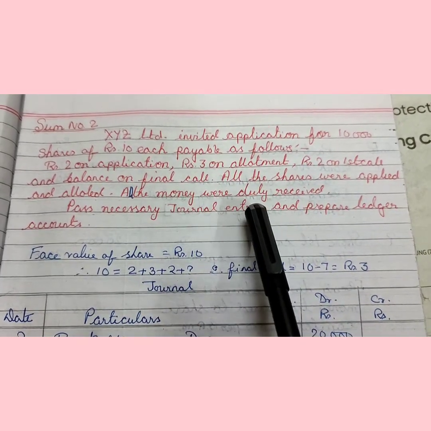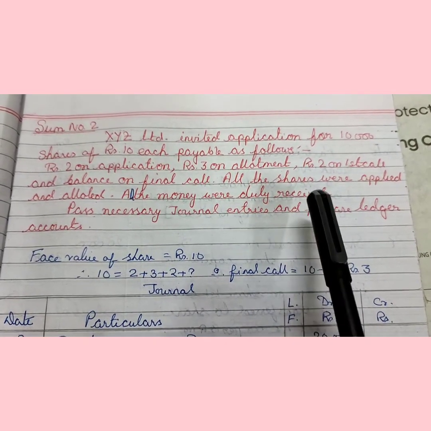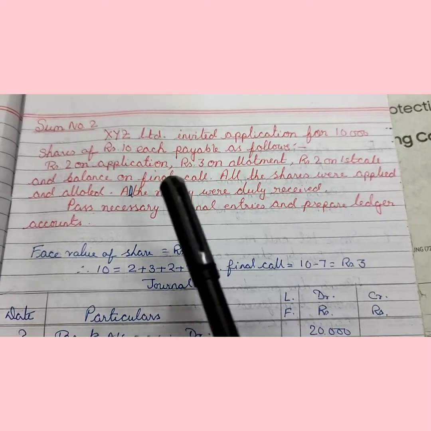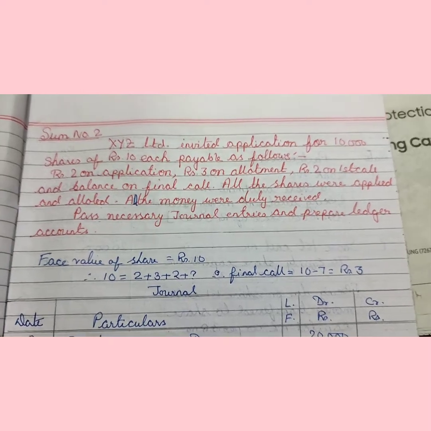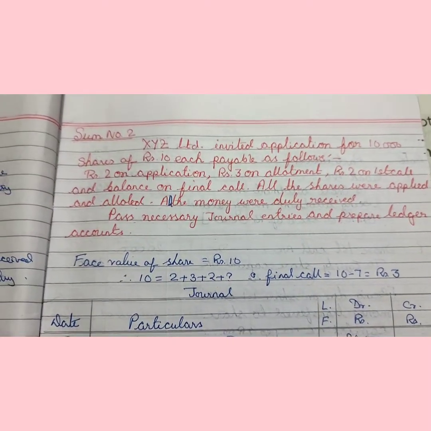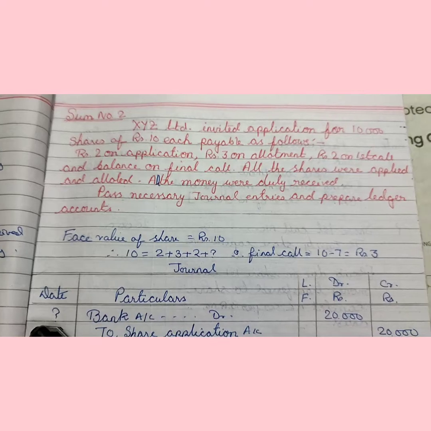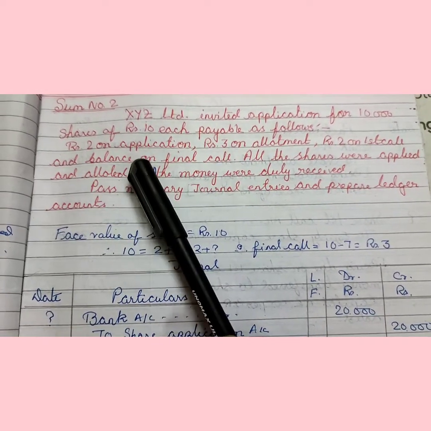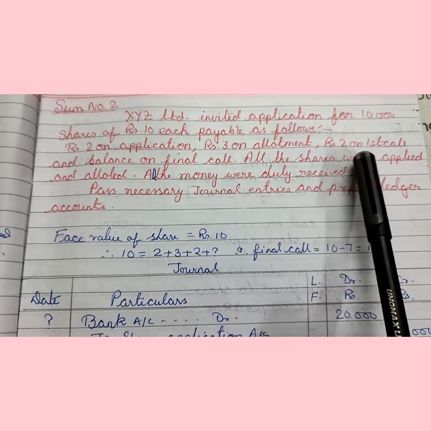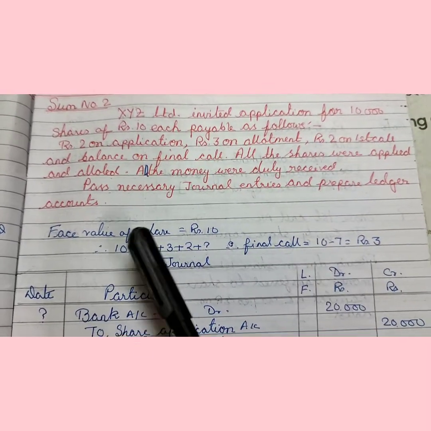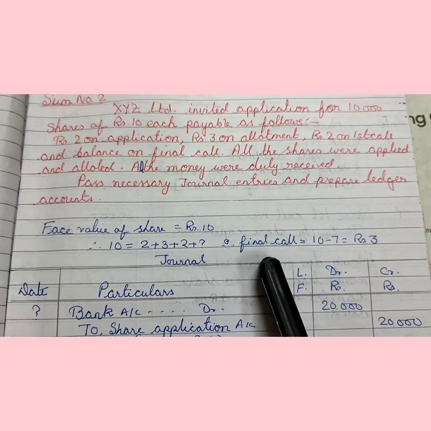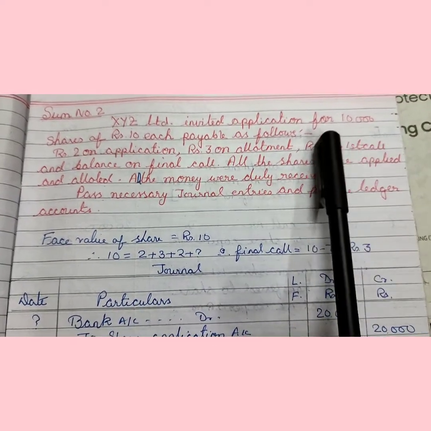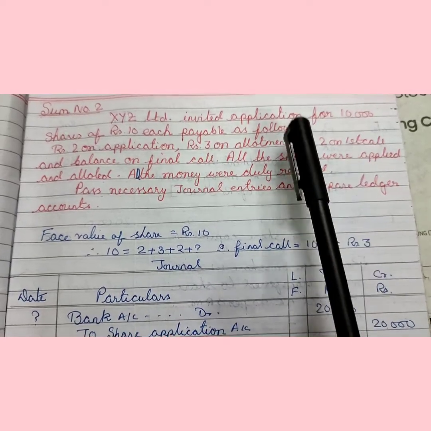Pass necessary journal entries. I have written here prepare ledger accounts, but ledger accounts do not come in your HS question, so I am not giving you the ledger accounts. Okay. Now, what are the installments? Again I am repeating. Application money ₹2, allotment money ₹3, first call money ₹2, and we have calculated the final call money is ₹3. And the number of shares is 10,000 shares.